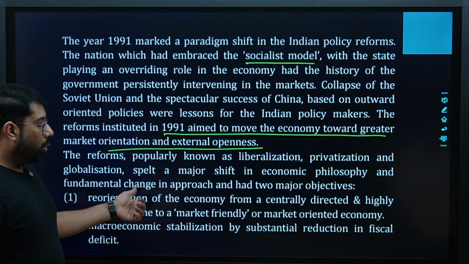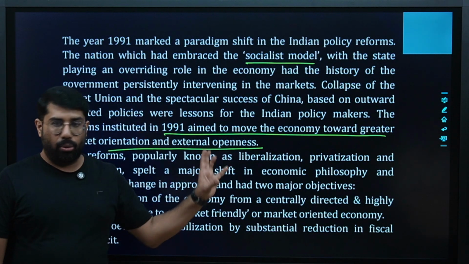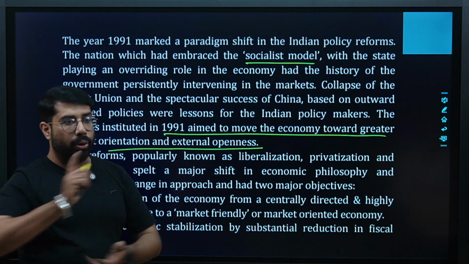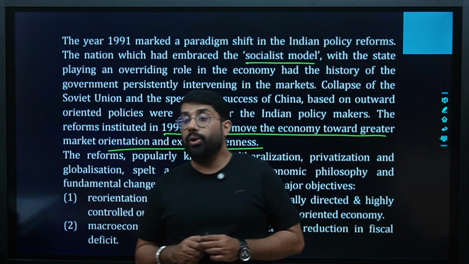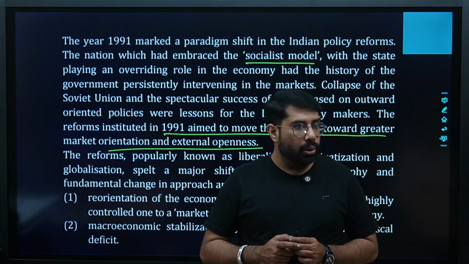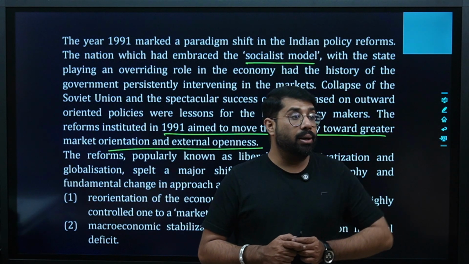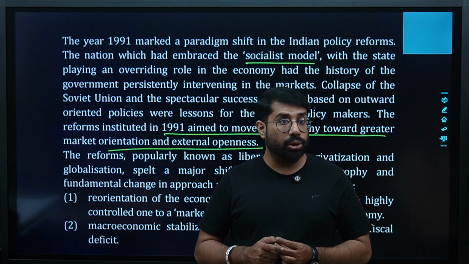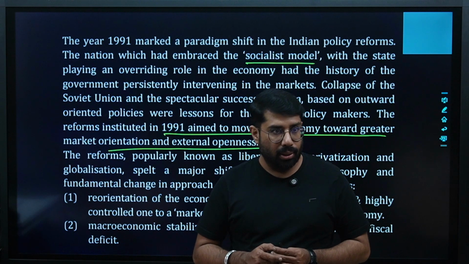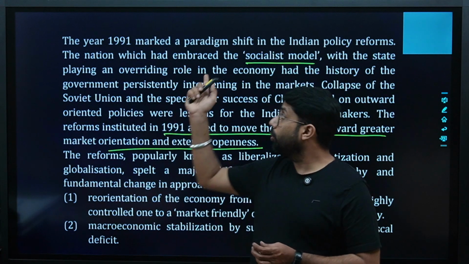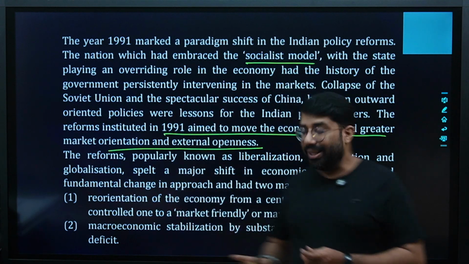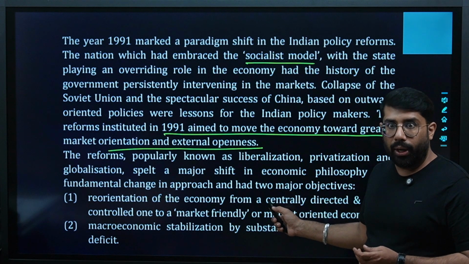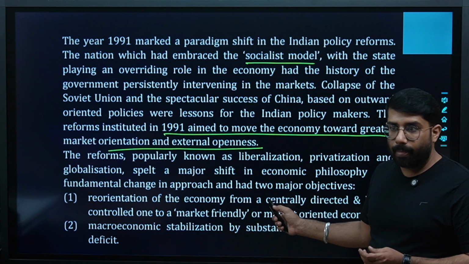Before, we were a centrally planned economy. If you have studied chapter number 1 of microeconomics, there you might have studied about the features of socialist economy. In that, you might have studied about the central planning authority (CPA). In socialist economy, all the things are guided by CPA. Yes or no? So before we were focusing on the socialist approach only. That is the reason everything was planned by the Central Planning Authority. Getting a point? Yes or no?